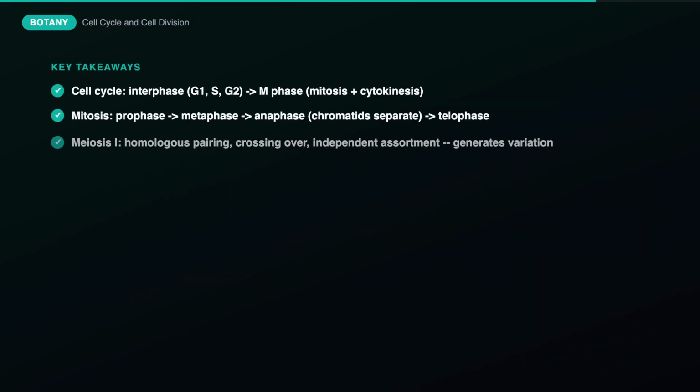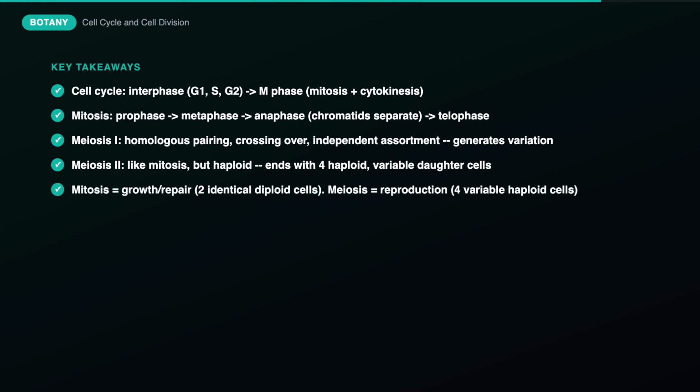Let's recap. The cell cycle's interphase, G1, S and G2, prepares the cell for division during the M phase. Mitosis proceeds through prophase, metaphase, anaphase, and telophase, producing two identical diploid cells, with chromosome number doubling precisely at anaphase. Meiosis, in contrast, involves two divisions, with homologous chromosome pairing and crossing over in meiosis 1 generating genetic variation, and independent assortment adding further diversity, ultimately producing four genetically distinct haploid cells. Remember the core distinction: mitosis maintains genetic constancy for growth, while meiosis generates diversity for sexual reproduction.